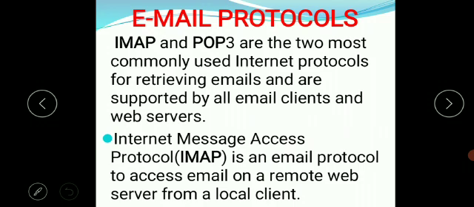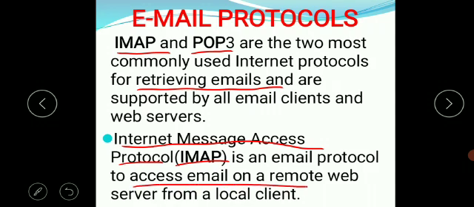Now let's discuss email protocols. IMAP and POP3 are the two most commonly used internet protocols for retrieving emails and are supported by all email clients and web servers. So first we will discuss IMAP. IMAP stands for Internet Message Access Protocol. It is an email protocol to access email on a remote web server from a local client.